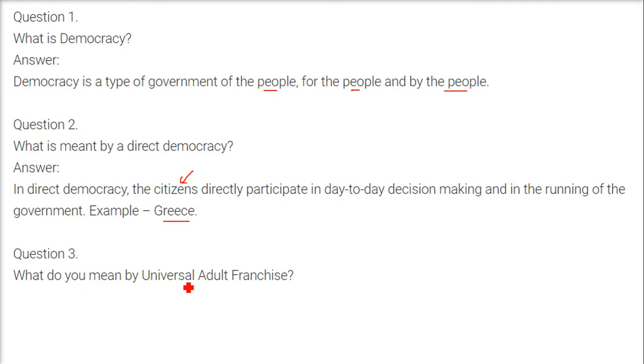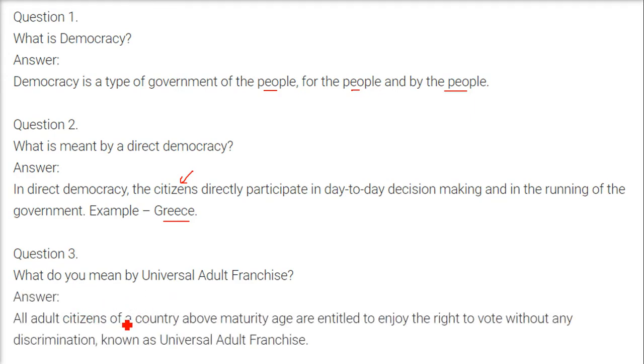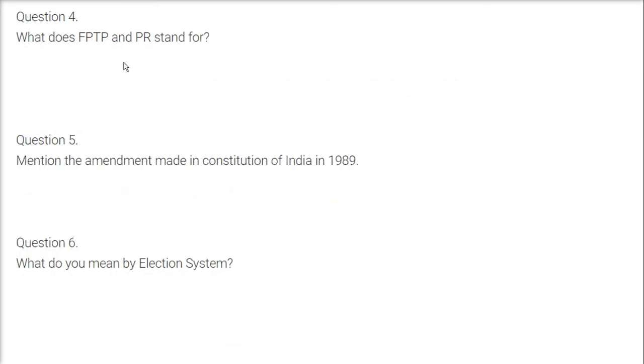What do you mean by universal adult franchise? All adult citizens of a country above maturity age, in India it is 18, in Switzerland it is 20, who have attained a certain age of maturity, are entitled to enjoy the right to vote. They can vote without any discrimination of caste, creed, religion, etc. It is known as universal adult franchise.